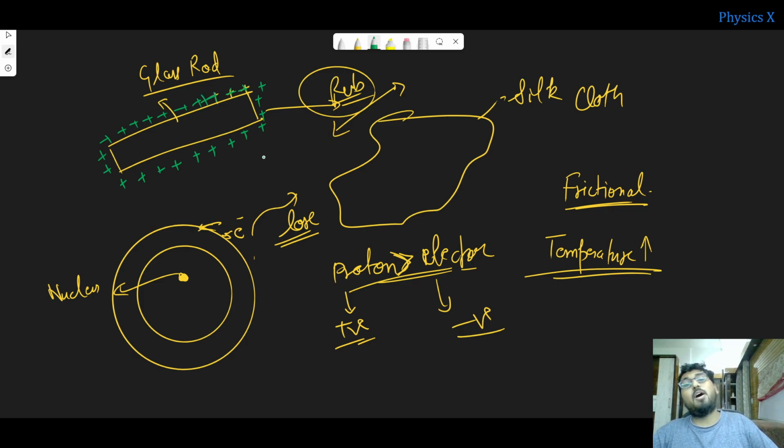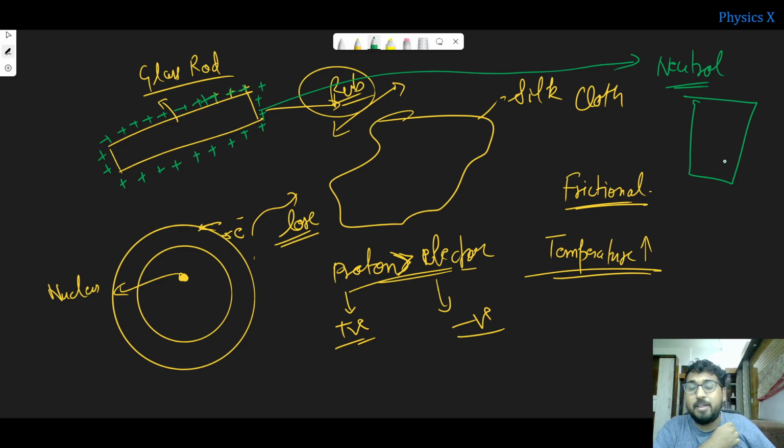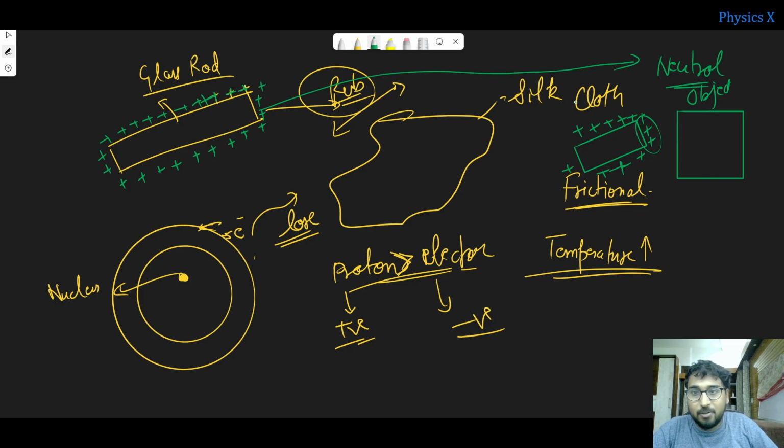So what happens now when you bring this close to a neutral body? Let us suppose this is a neutral object, and you are bringing this positively charged glass rod closer. Since this positive charge is closer and the object is electrically neutral, what will happen? Due to this positive charge, the positive charge will attract negative charge. So there will be attraction between these two.